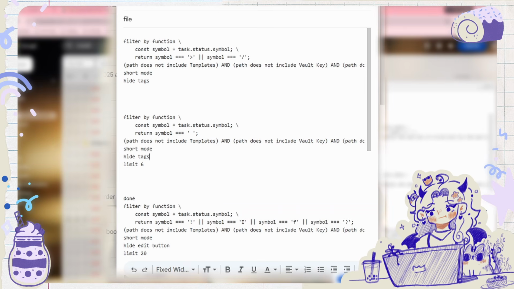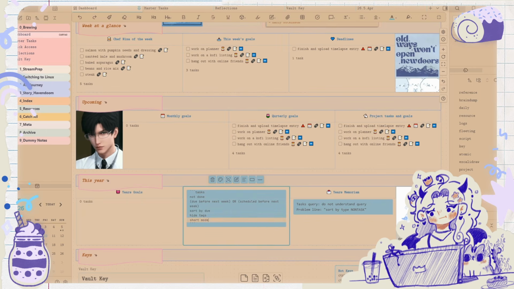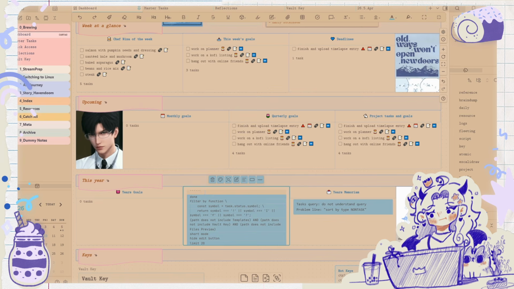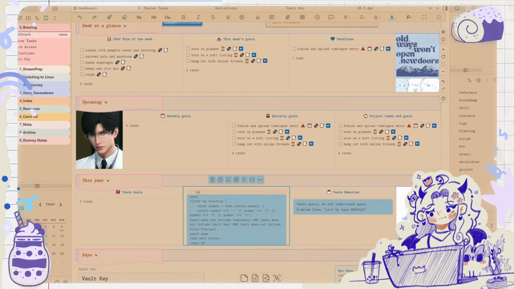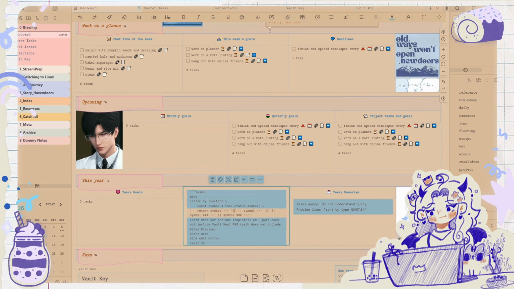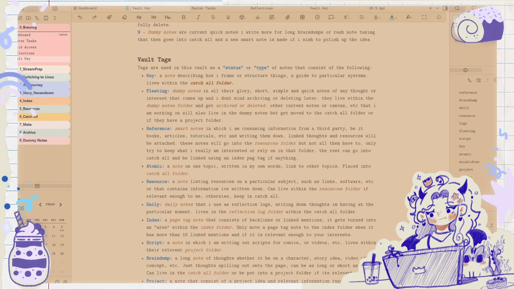This one would be... that means I have to go to my vault key and look.